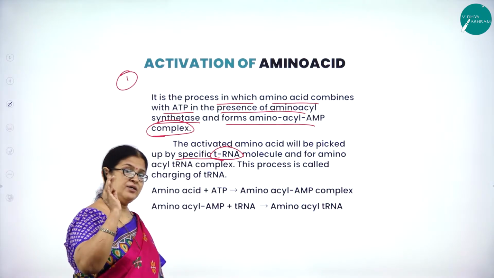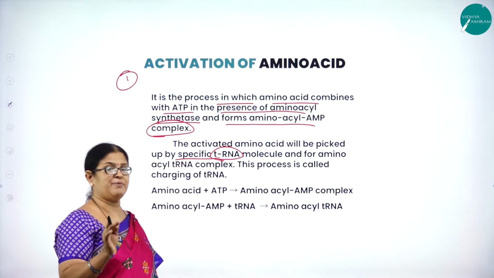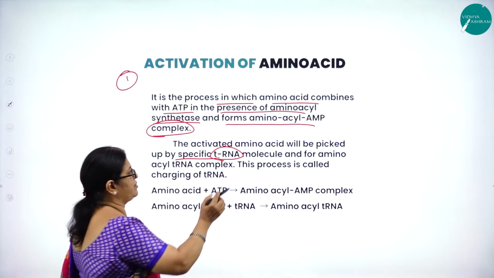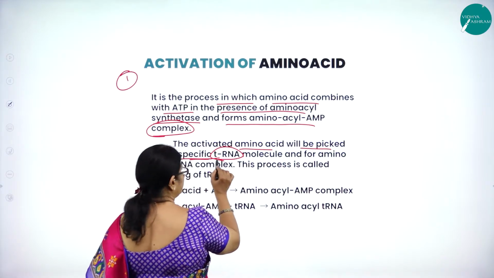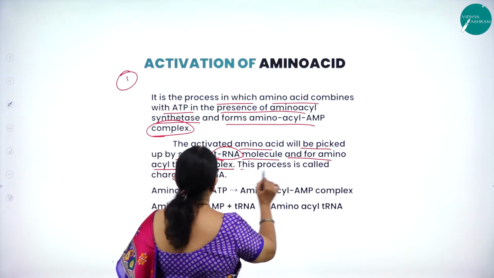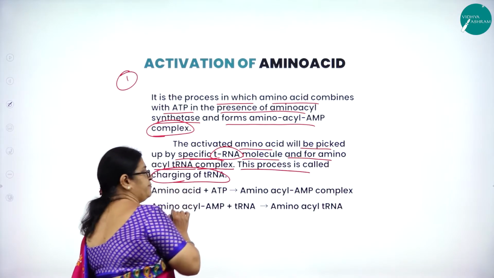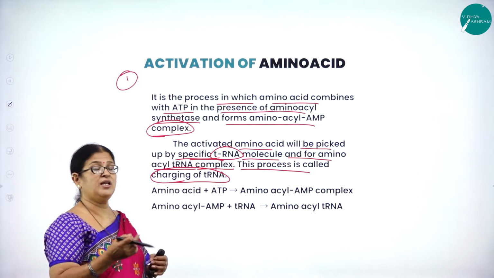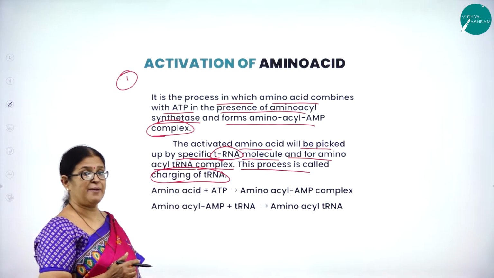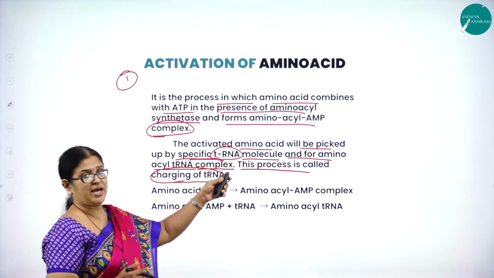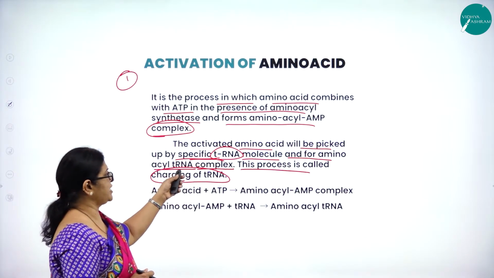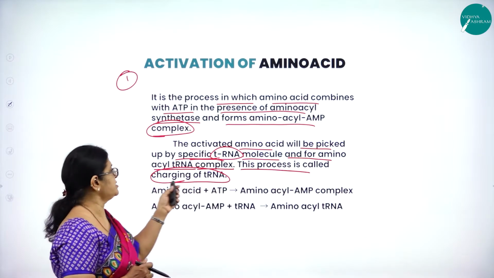As I said, there are 20 amino acids, which means 20 tRNAs, each carrying one amino acid. So the activated amino acid will be picked up by the specific tRNA molecule and form the amino acyl tRNA complex. This process is called charging of tRNA. This is how the tRNA adapts to that particular amino acid, hence it is also called adapter RNA. So this process is called what?